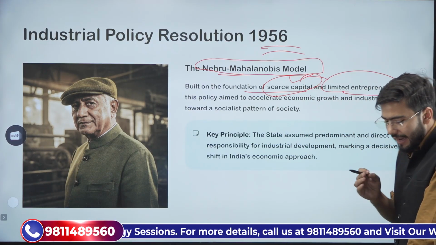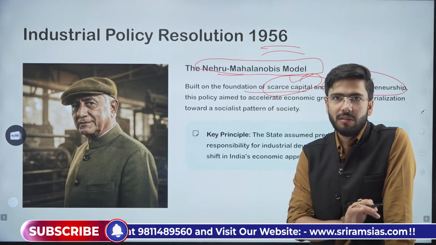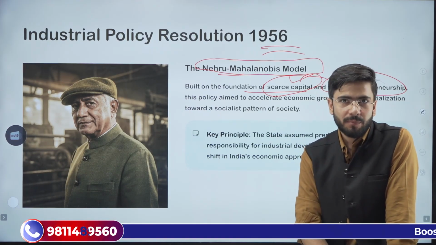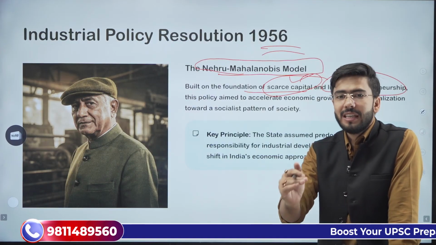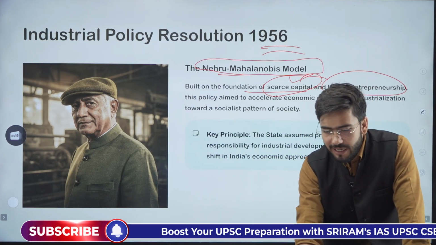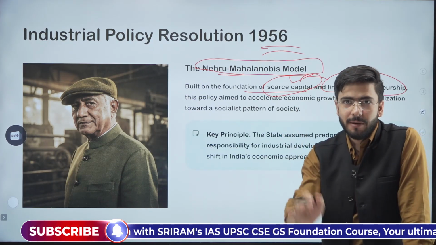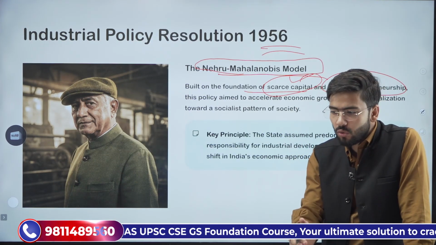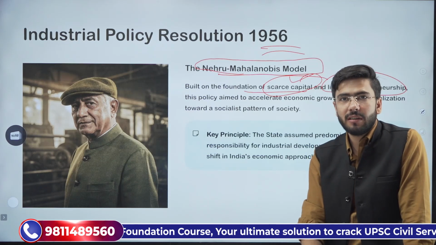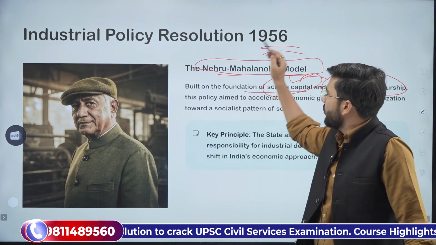Means what? That India at that point of time was having scarcity of capital. We didn't have that much capital. So, we have too many wants, too many needs, too many mouths to fill, too much demand at the local sector. We need to understand why this was brought in.